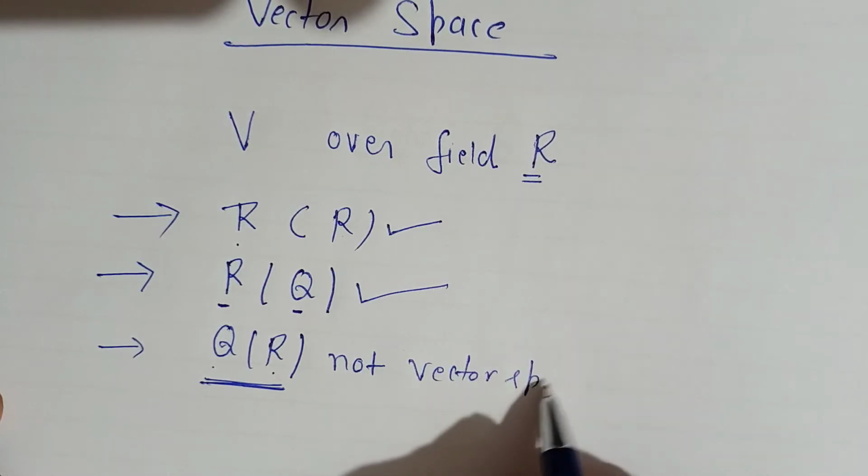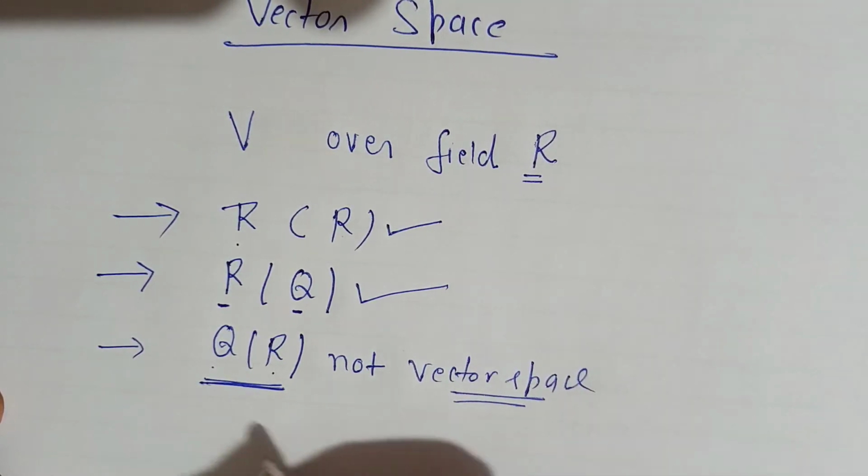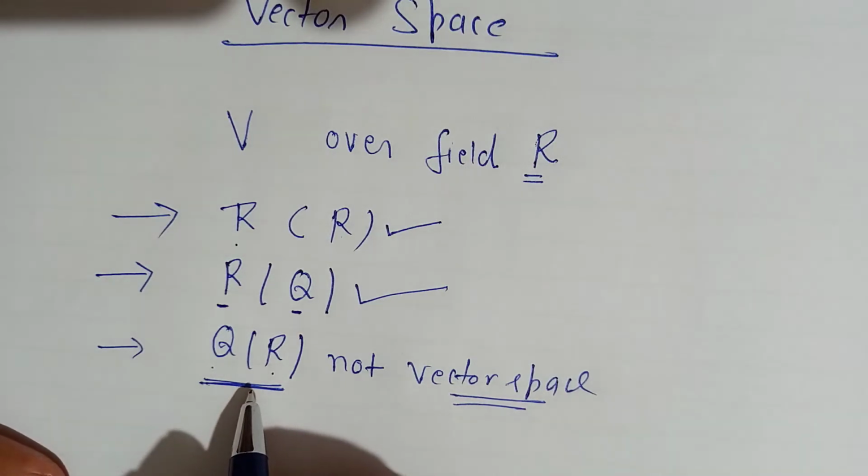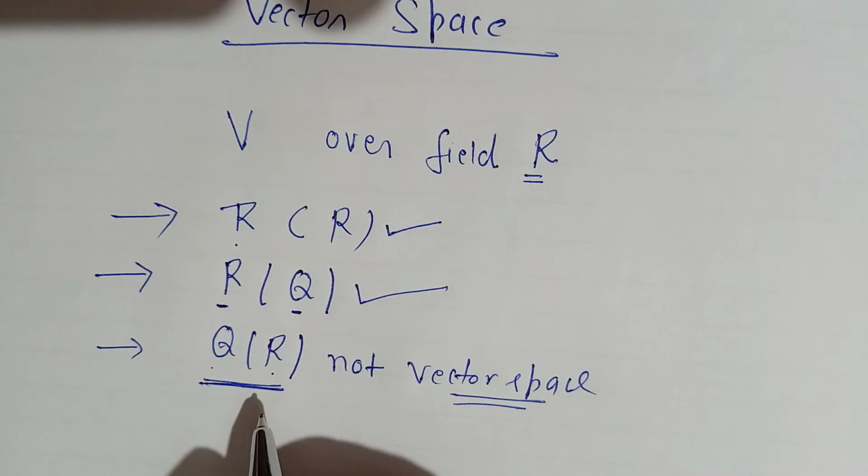Why? Because here the scalar multiplication property won't be satisfied. Initially we have two properties, one is vector addition and the second one is scalar multiplication.